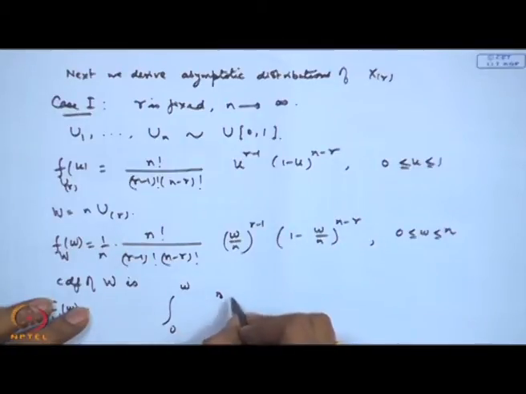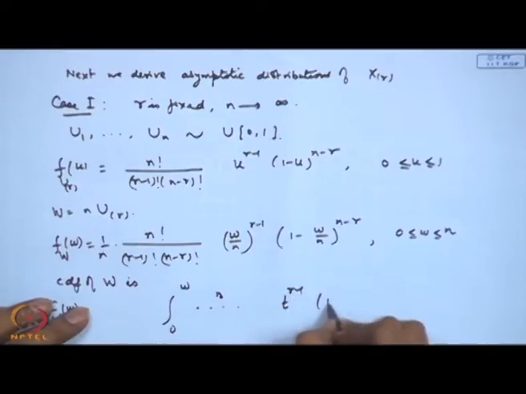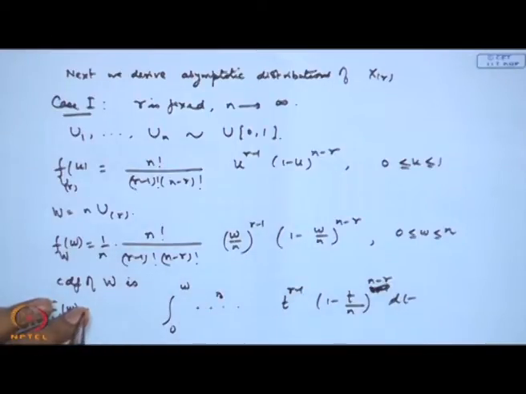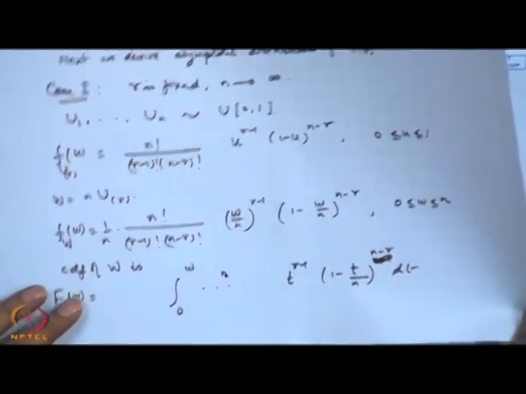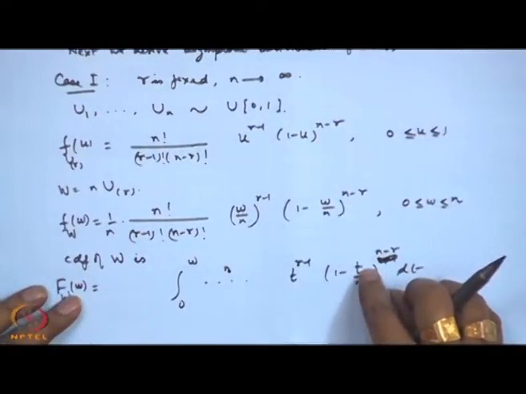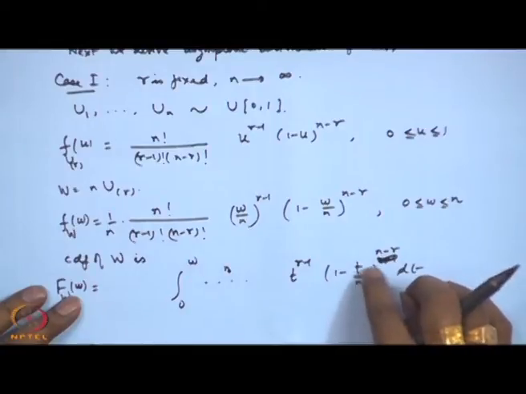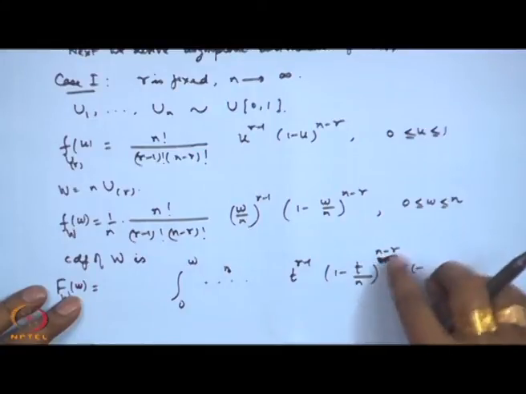So, if I integrate, I will get, okay, let me write it here. So, all these coefficients will be there, then I have t to the power r minus 1, 1 minus t by n to the power n minus r dt and other coefficients will be there, which I have not written here. If I take the limit of this as n tends to infinity, then what I get here? See, this term will go to e to the power minus t here, and first thing is that the limit will exist, and this will go to e to the power minus t, because t by n tends to 0.